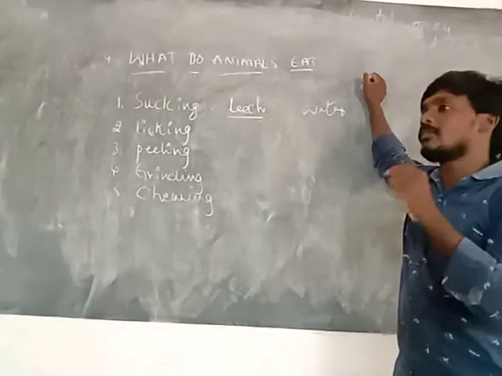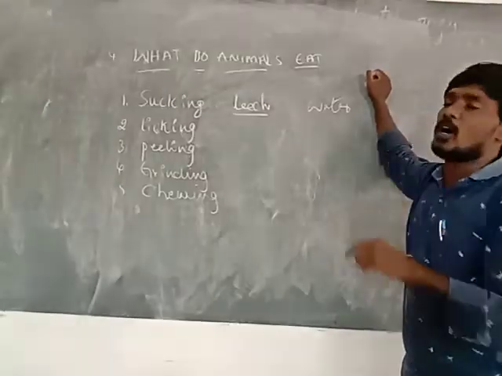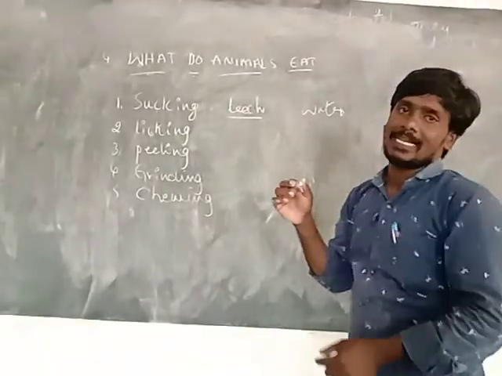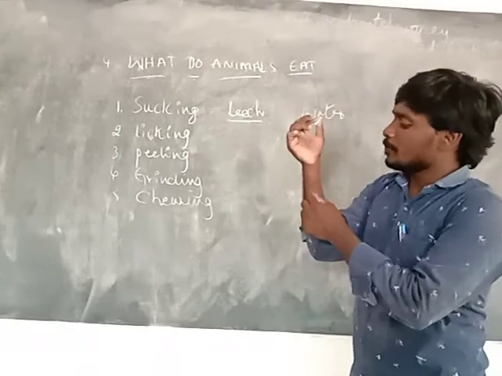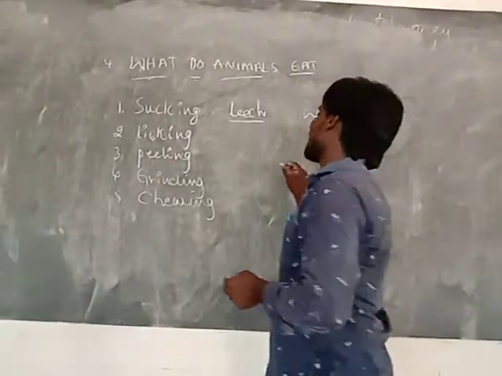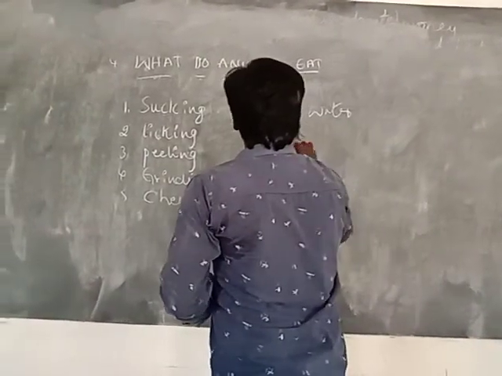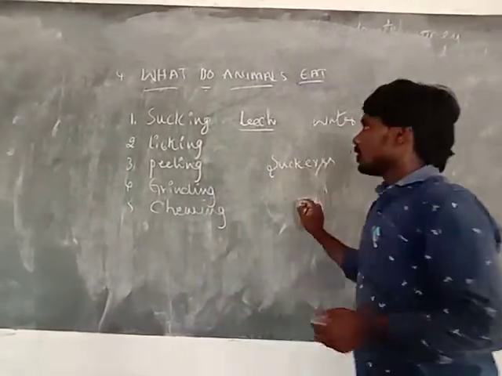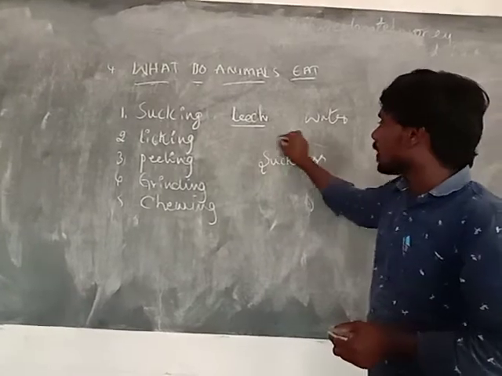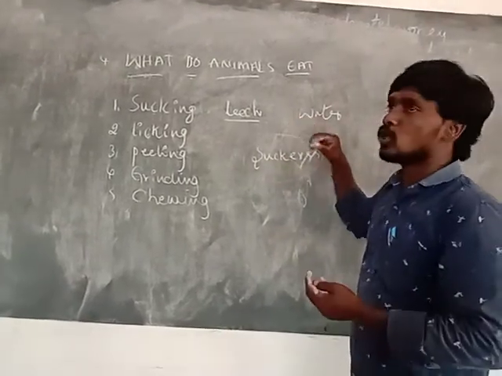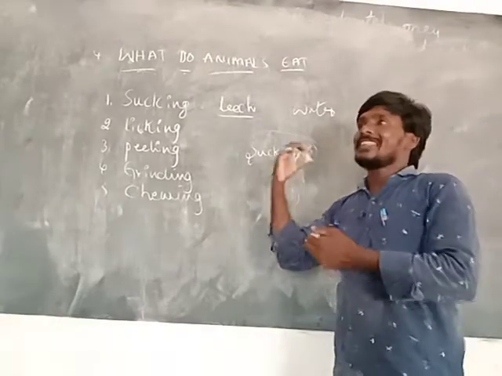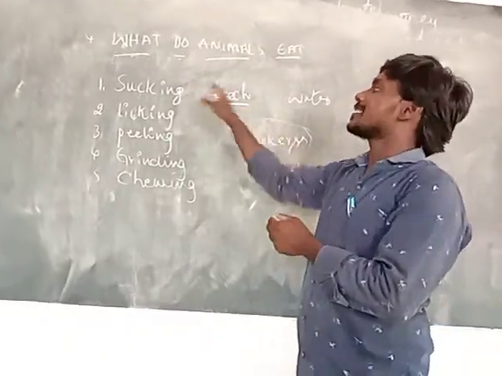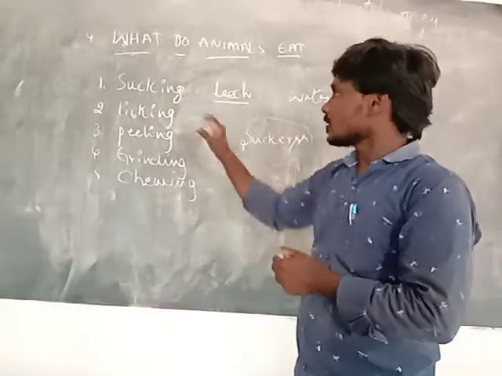When we go into a river, lake or pond, leeches attach to our body or legs, and then they use suckers. The leech gathers its food, which is blood, through sucking. That is called sucking.